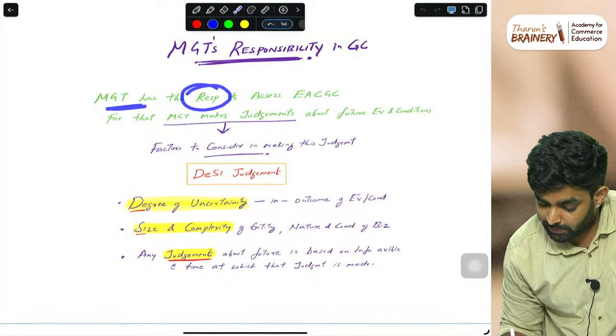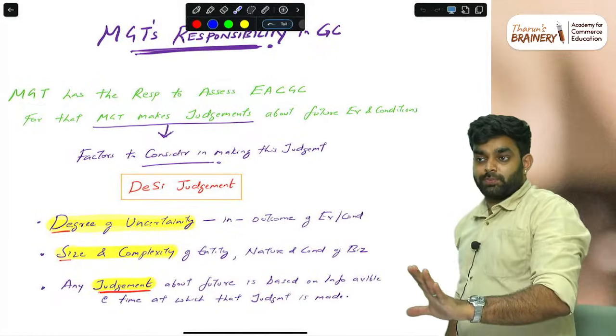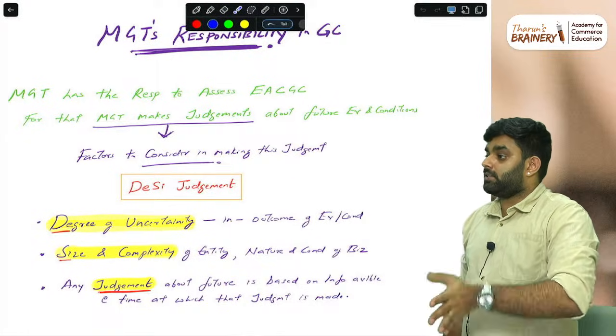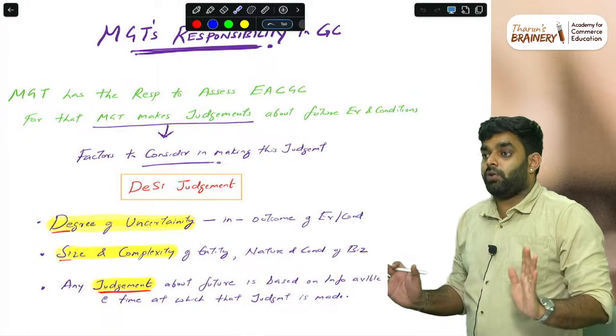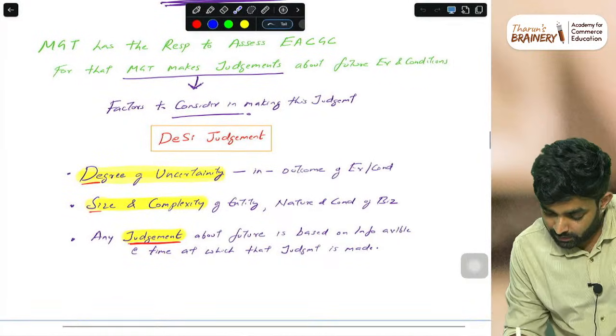Management has a responsibility to assess the entity's ability to continue as a going concern. The primary responsibility is management's. Before they make the financial statements, they assess whether the company is actually a going concern. Then they prepare it on a going concern basis, else on a liquidation basis. So first they need to do this.